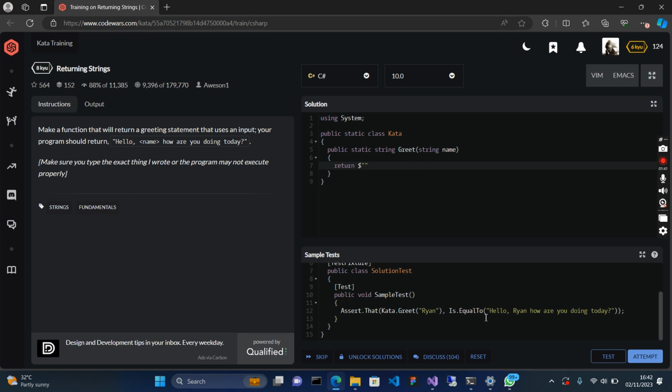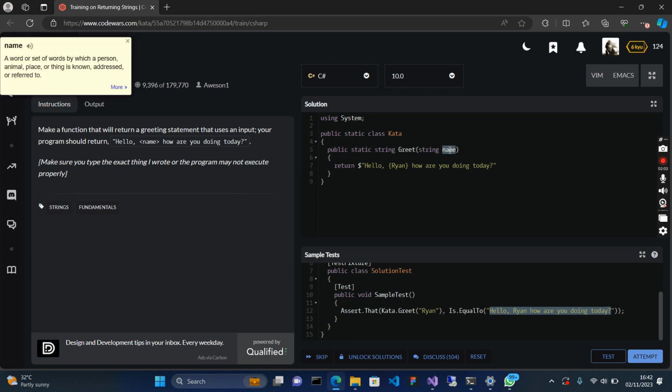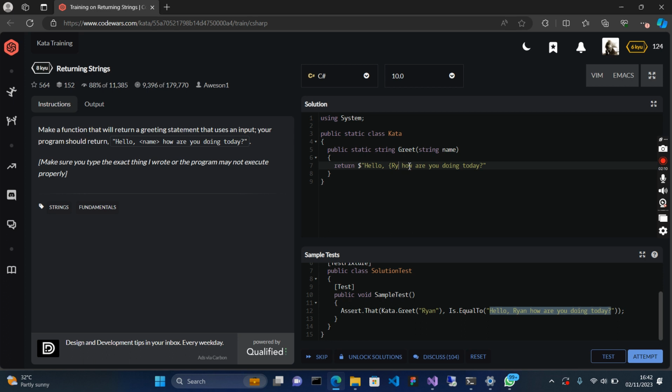Return hello, and then I will input the name. I'll use the dollar sign followed by the double quote, and then I can input any variable in between, so it will pick the variable and return its value. This is part of string literals in C#.